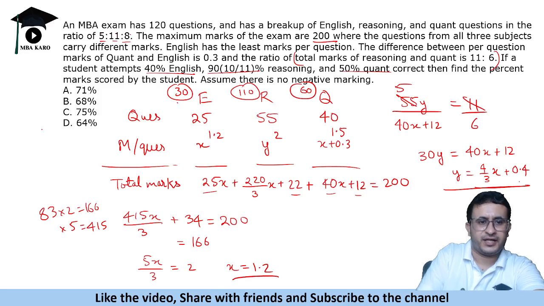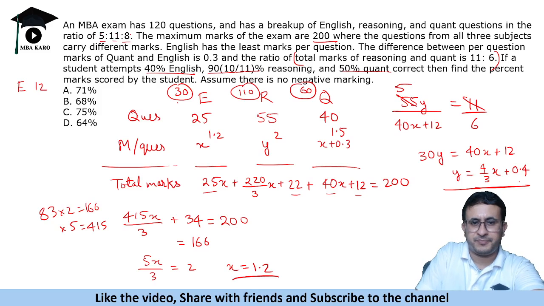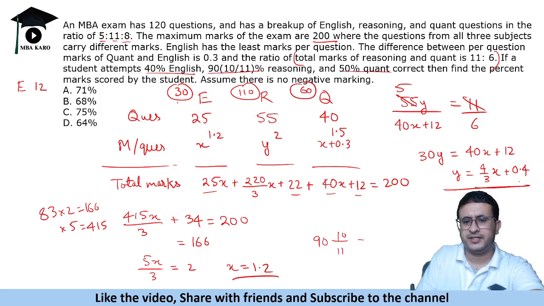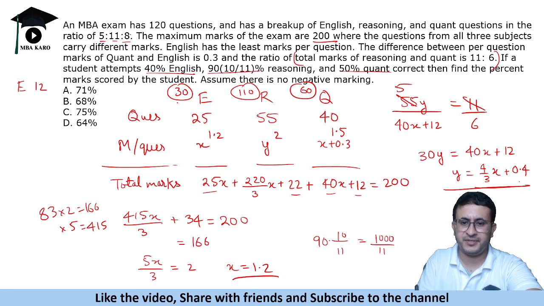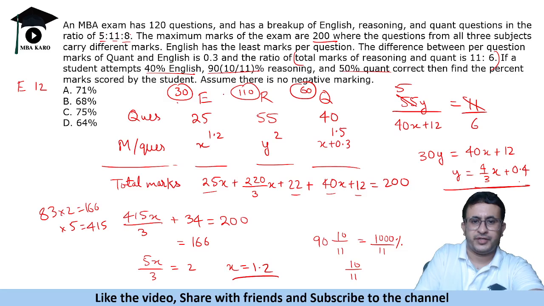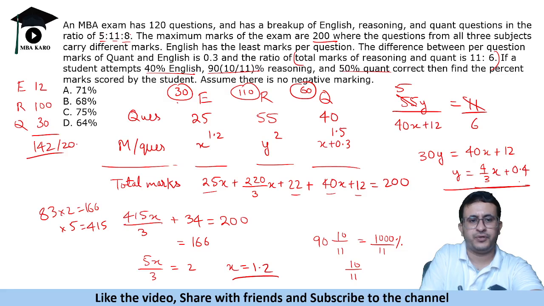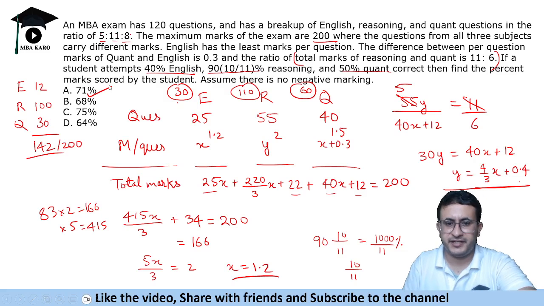So take 40% of it, English gives 12 marks. 90 10 by 11% means 1000 by 11%, which is 10 by 11 of the total. So you will get 100 marks in reasoning. And 50% in quant, so he will get 30 marks. So in total the student gets 142 marks out of 200 and hence the percentage is 71.